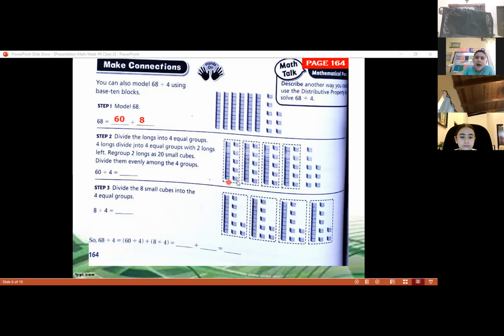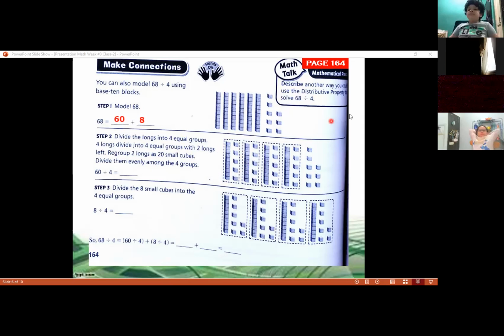So in other words, what we're doing here, class, we are creating small groups to divide. So we divide the 60 into 4 equal groups. So we're going to divide 60 divided by 4.